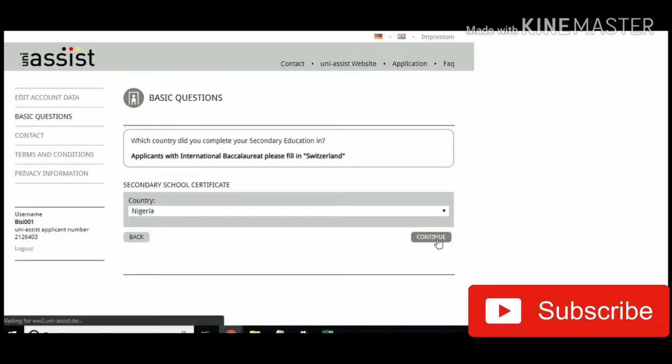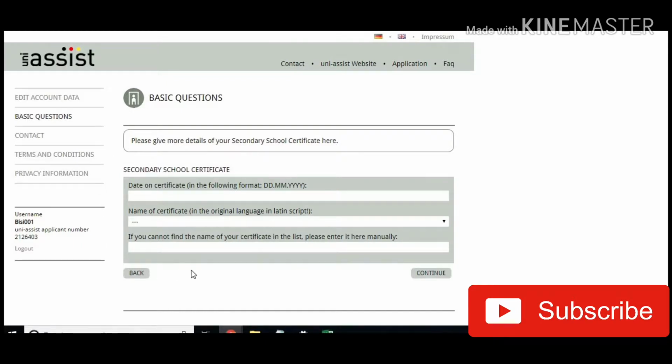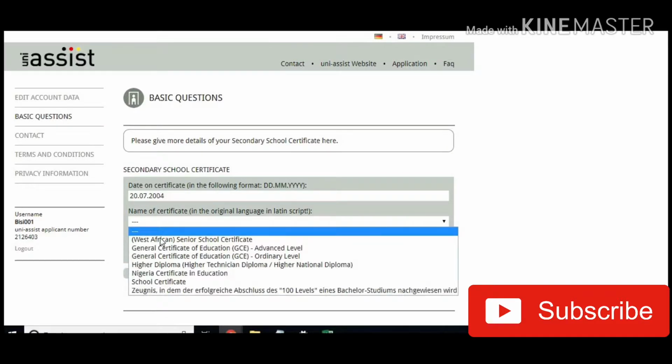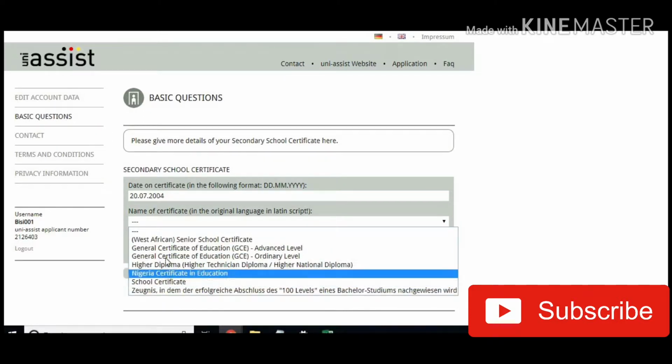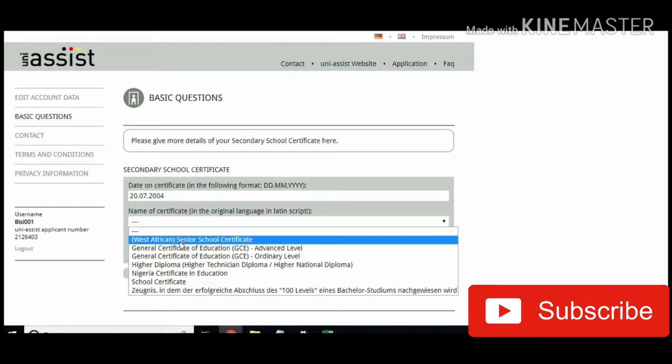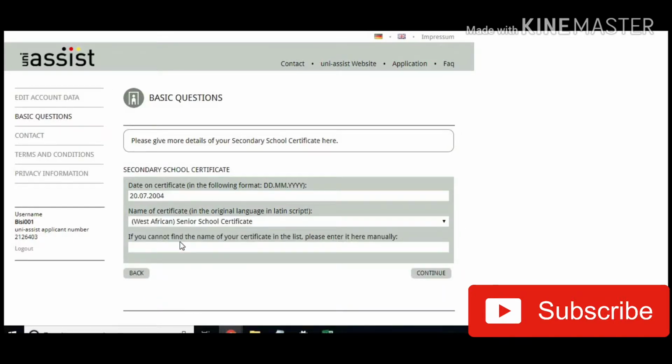Click on continue. Then you fill in the details of your secondary school certificate, the date on the certificate, the name of the certificate, 2004. The name of the certificate is West African Senior Certificate, or whatever certificate it is you're using for your application. For mine, I'm using the West African WAEC certificate. And here it says if you cannot find the name of your certificate on the list, you can input it here manually. But since we found ours, we're going to continue.